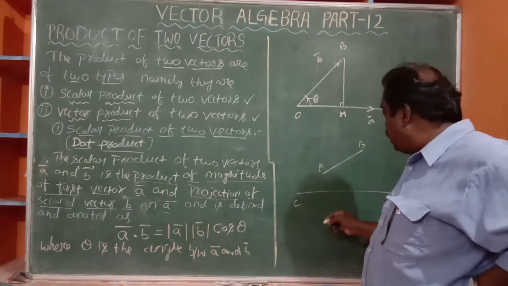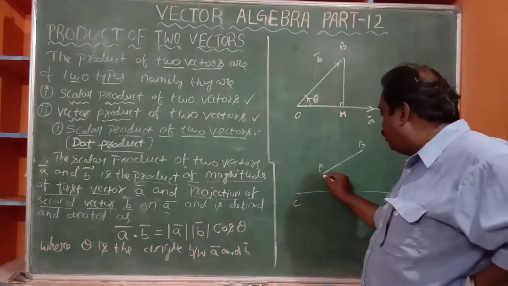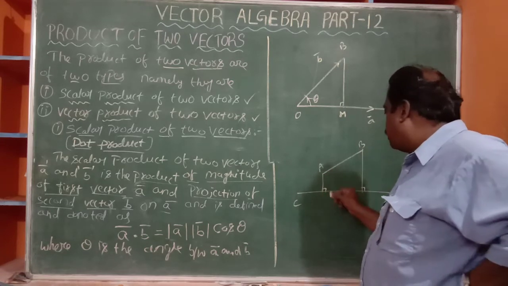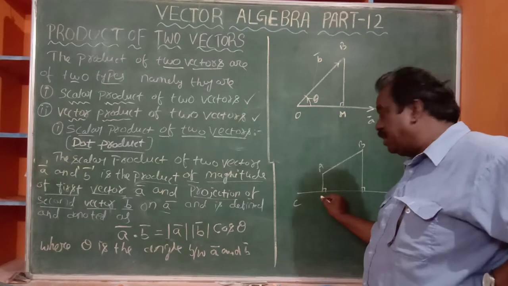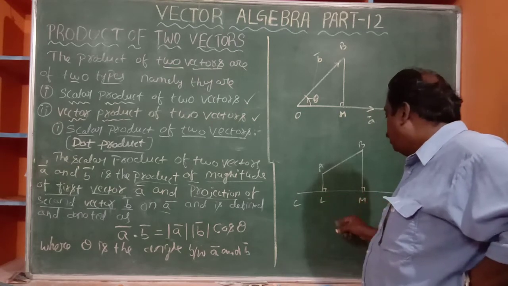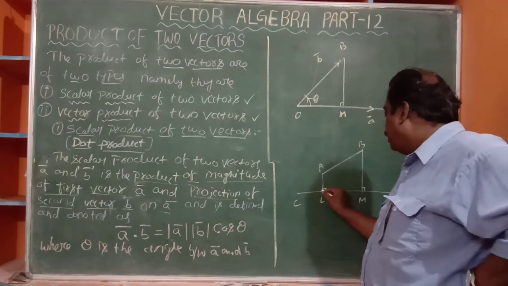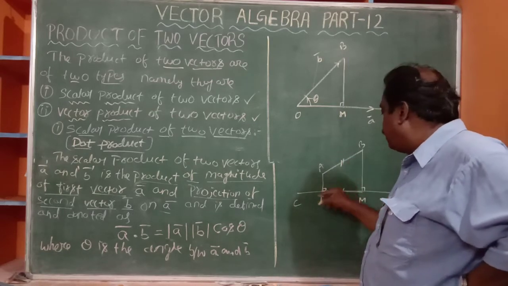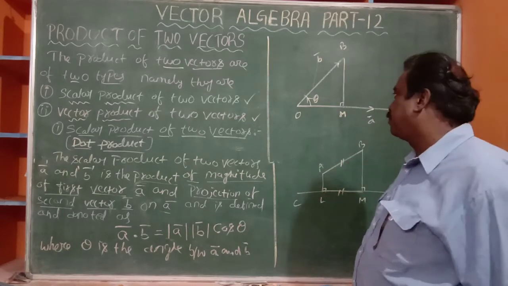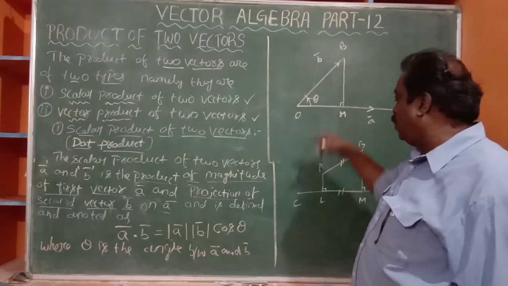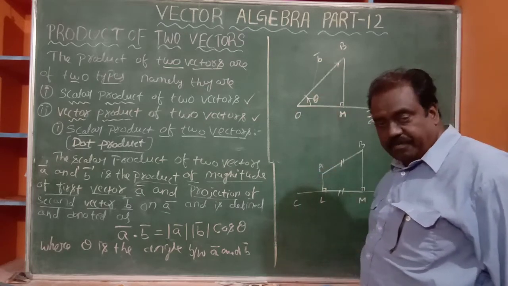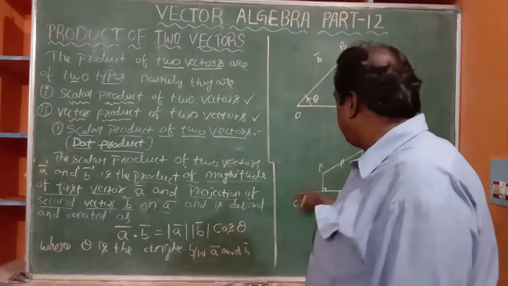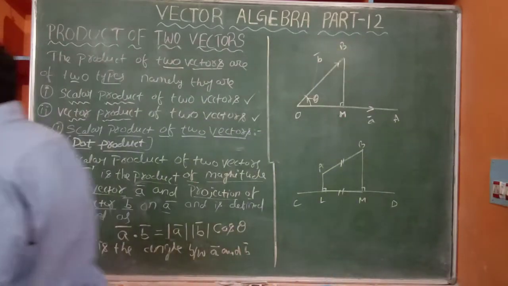What is the projection of AB on the line CD? If you draw the perpendiculars from A and B meeting at L and M, then this distance LM is called the projection of AB on CD. But here the two lines are inclined at one point, so it is not just that.